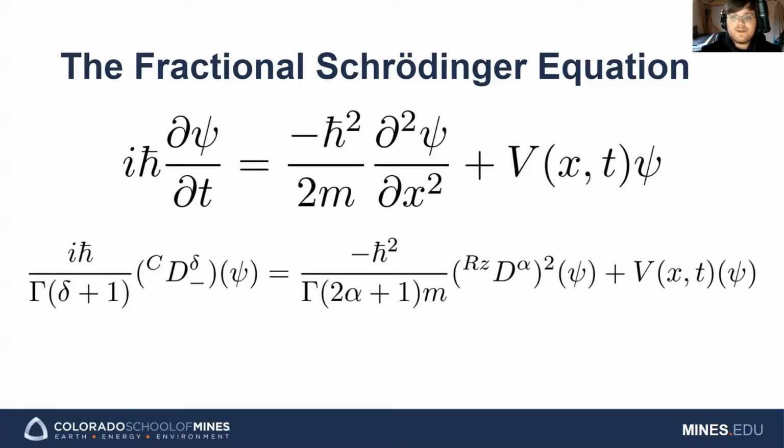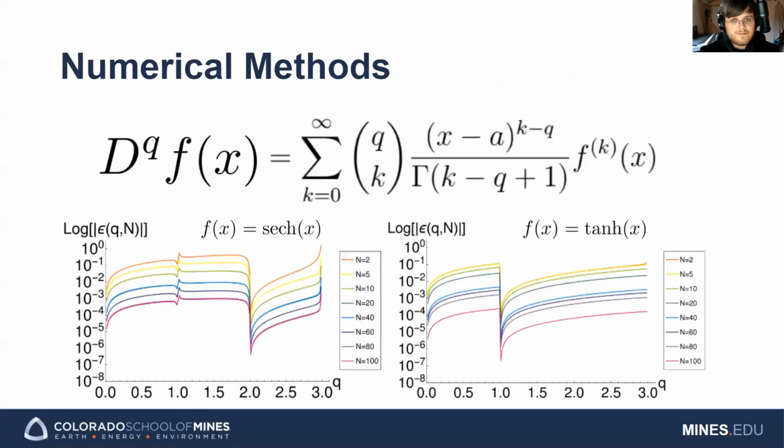Let us first examine the steps used to solve the spatial-like portion of the fractional Schrödinger equation. First of all, through the course of our research, it was discovered that the fractional operator closely related to that of the Caputo fractional derivative may be written in terms of an infinite series of integer order derivatives. Using this relation, we may rewrite our spatial component of the fractional Schrödinger equation as a truncated series of integer order derivatives.